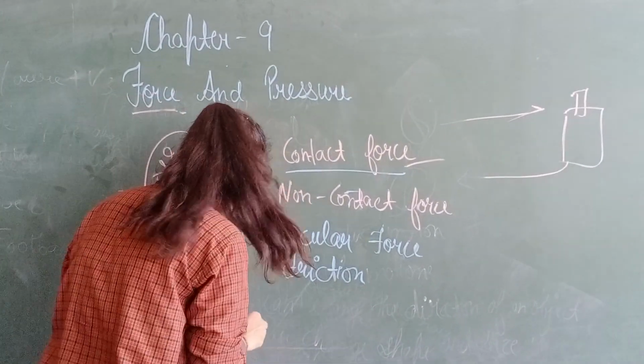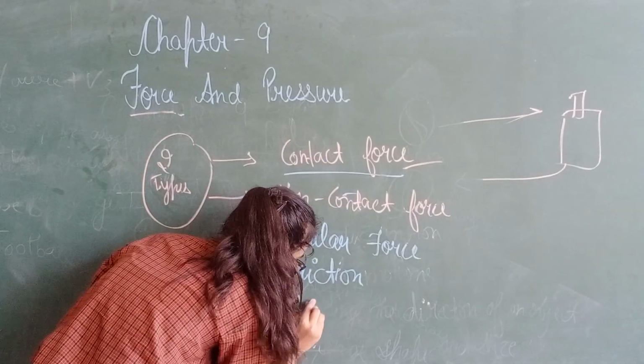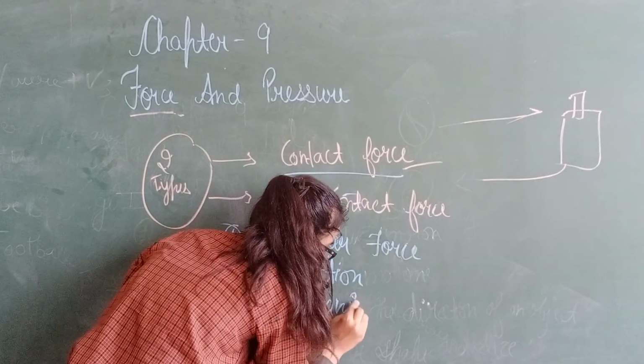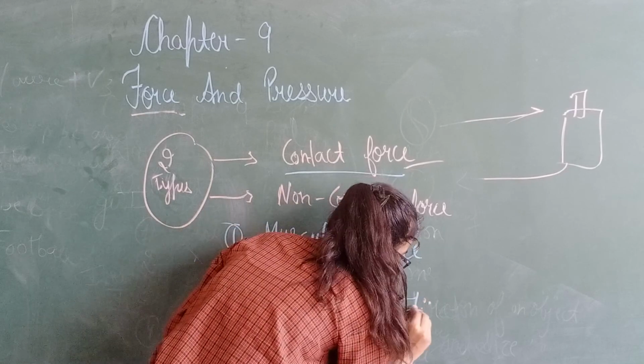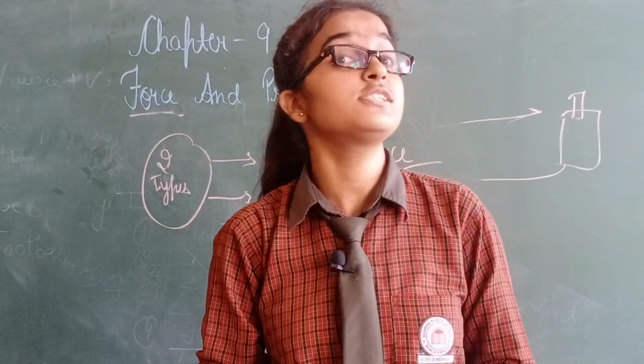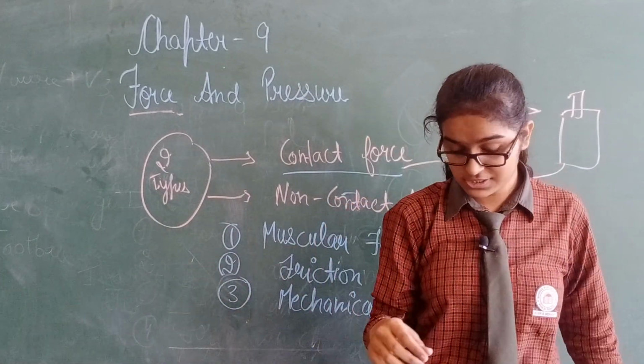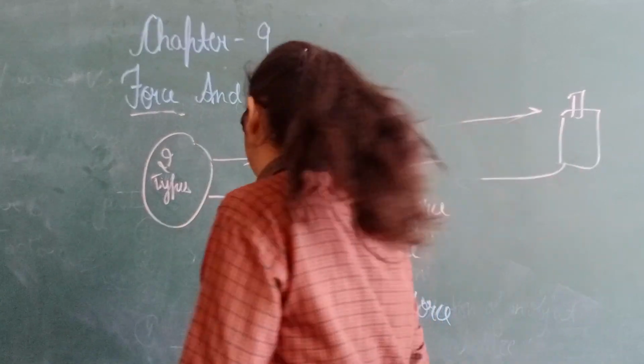Third is mechanical force. The force produced by machines is known as mechanical force. For example, in factories, the force is produced by machines.